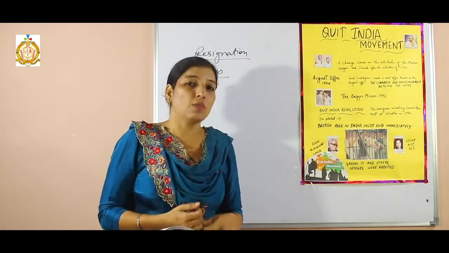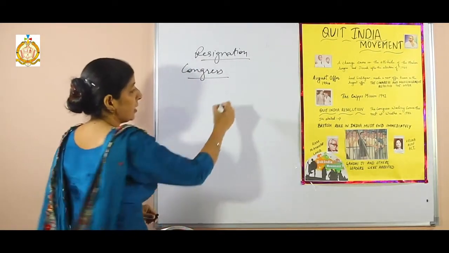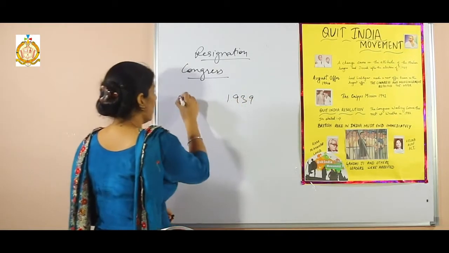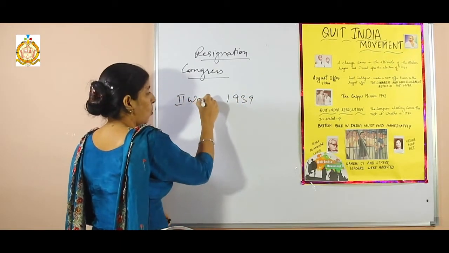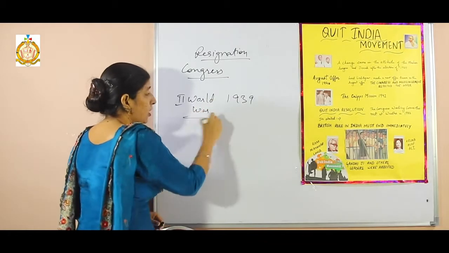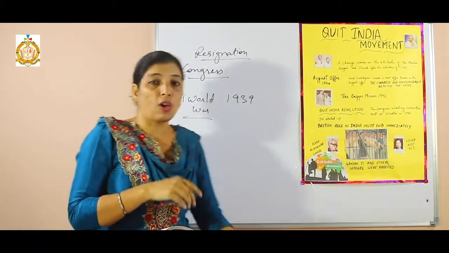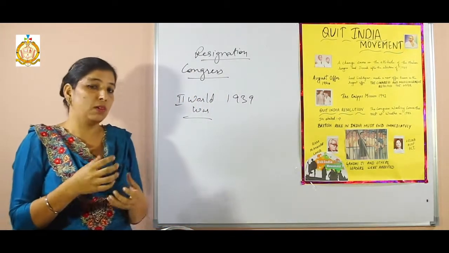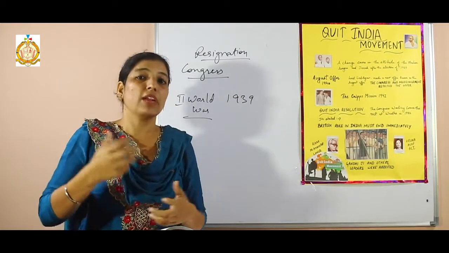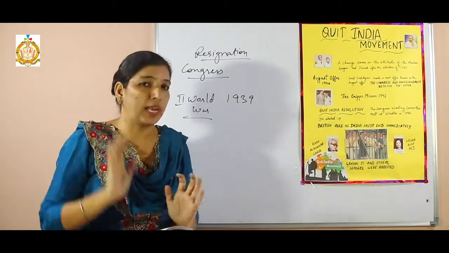That was when the Second World War broke out. The Second World War broke out in the year 1939. Clear? So when this war started, what happened? Nazi Germany invaded Poland and declared war on it.